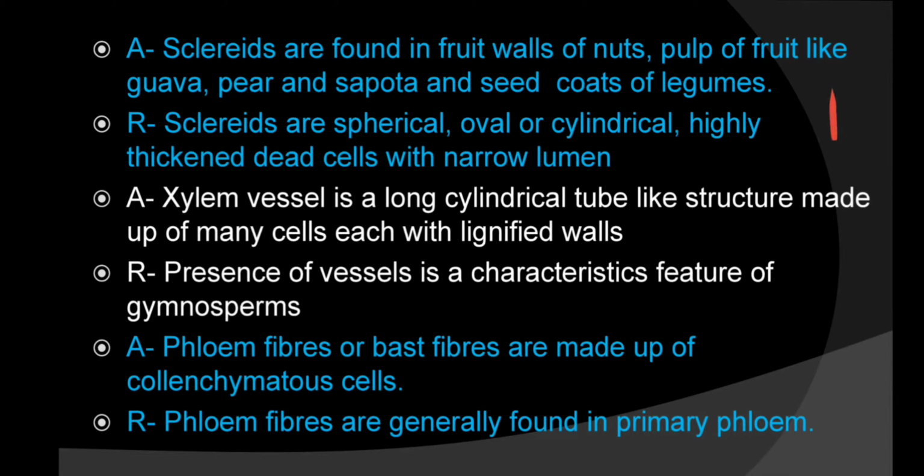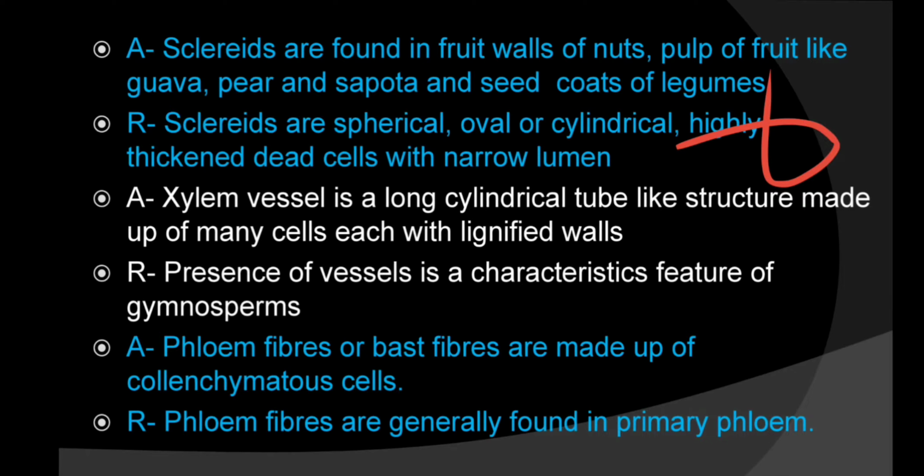Now next, let's see the reason here. Sclereids are spherical, oval or cylindrical, highly thickened dead cells with narrow lumen. This is also true, but this is not explaining the assertion. The reason is not the correct explanation of the assertion. That's why I say option B is right.